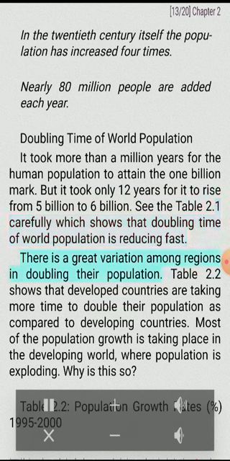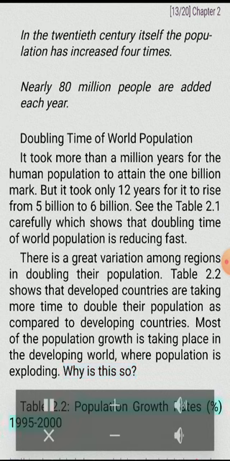There is a great variation among regions in doubling their population. Table 2.2 shows that developed countries are taking more time to double as compared to developing countries. Most of the population growth is taking place in the developing world, where population is exploding. Why is this so?